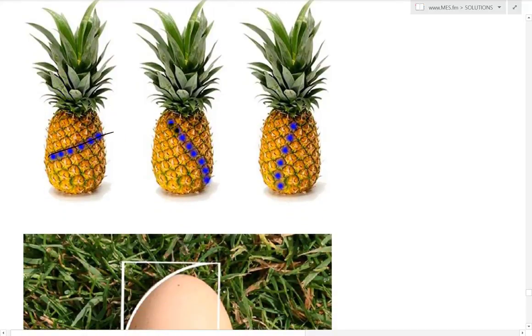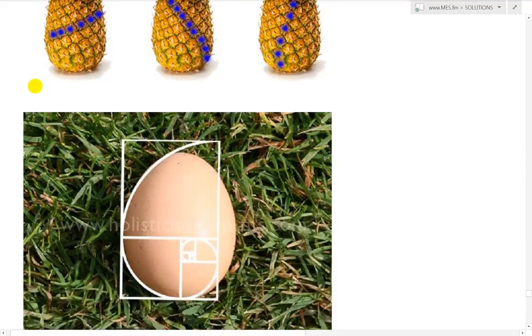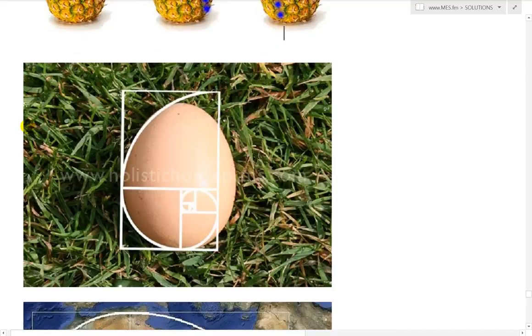So yeah, there's this way, and then there's the vertical one. So yes, count them up next time you eat a pineapple. Here's an egg, also a Fibonacci sequence across there.